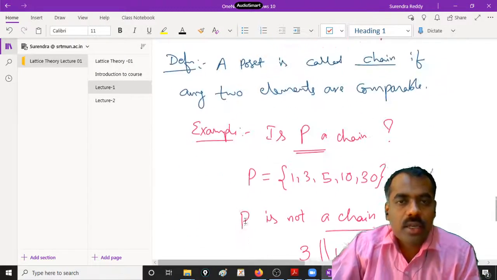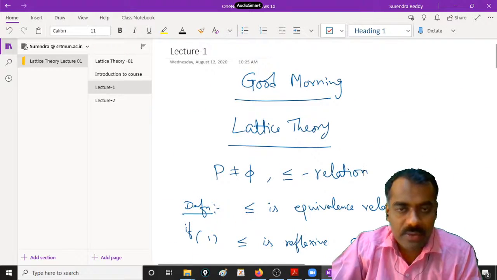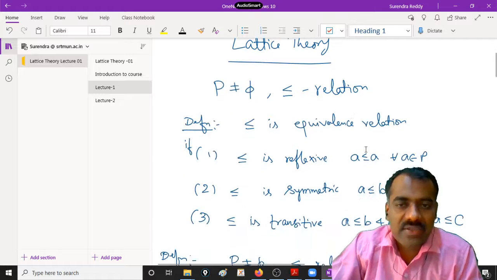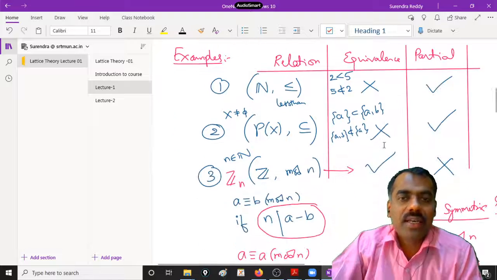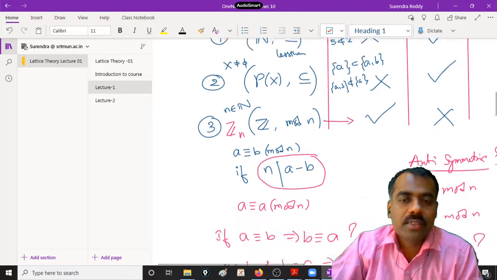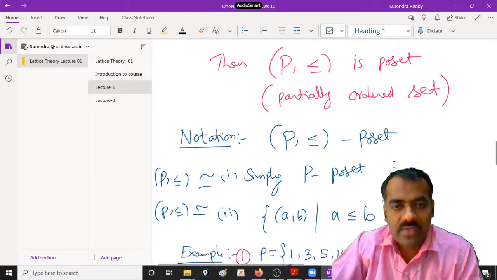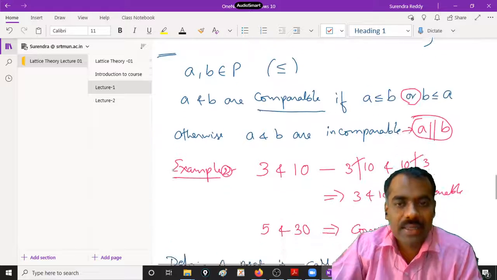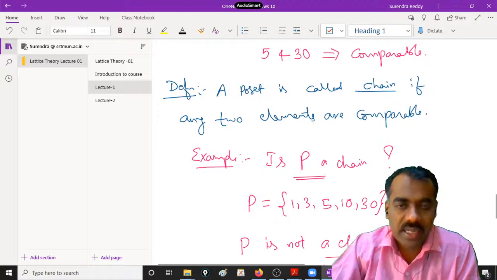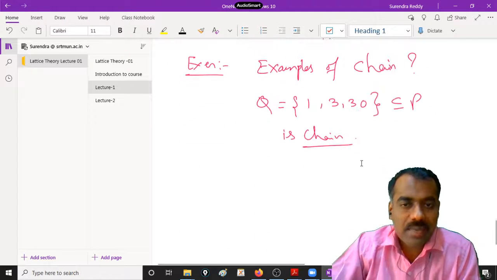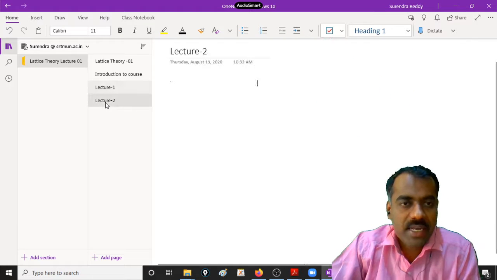Good morning, students. So, yesterday we have seen some basic definitions of what will be useful in lattice theory. We started with equivalence relation. Then we have defined what is meant by partial relation. We have seen some interesting examples. Later, we have defined what is meant by a poset. Then we have seen some examples and different notations. Also, we have learned about what is meant by a chain. So then we have seen some examples, and after that we have stopped there. So now we will continue from chain, right?